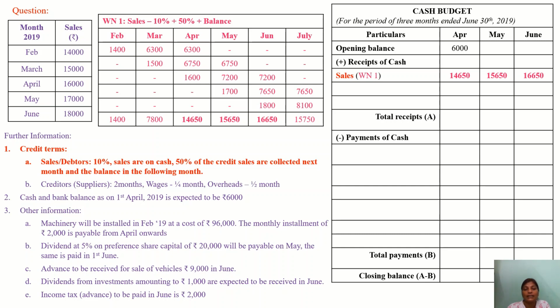So the bold letters tell you what the cash inflows generated for these 3 months are, that is April, May, June. So we have written 14,650, 15,650, 16,650.